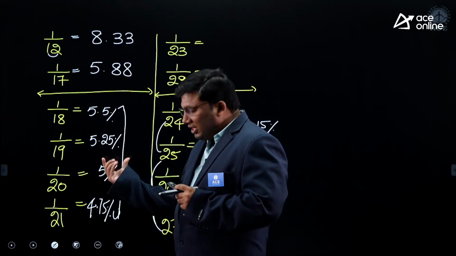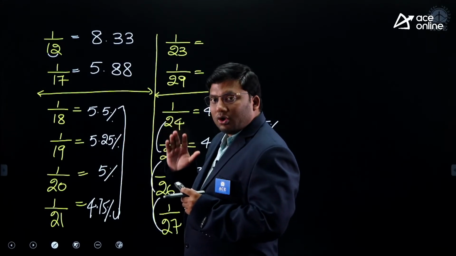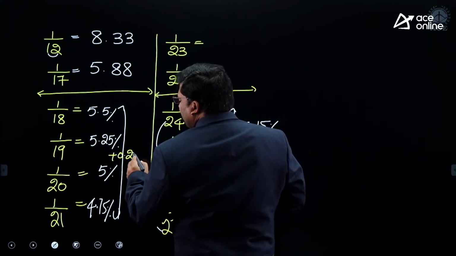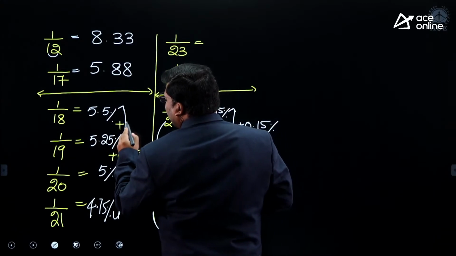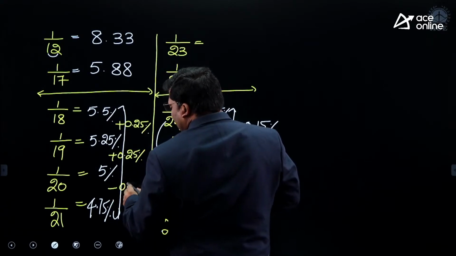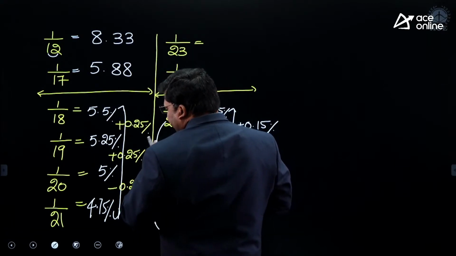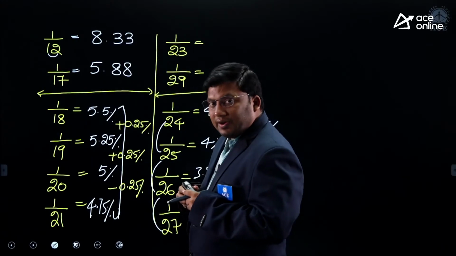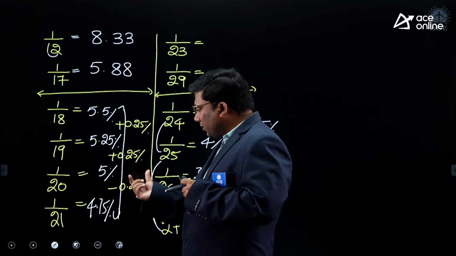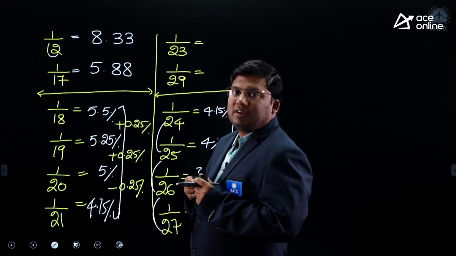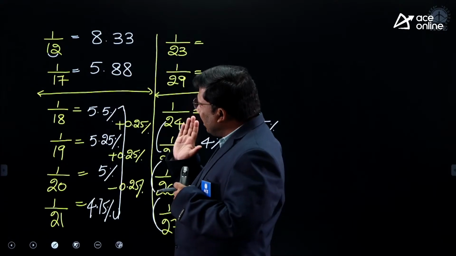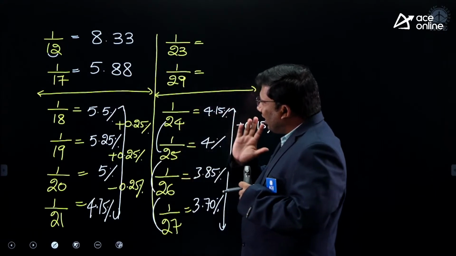1 by 20 is 5%, and the others go together with a deviation of 0.25. This is plus 0.25%, here also plus 0.25%, and here it is minus 0.25%. All four go together with a deviation of 0.25%. Is the idea clear? 18, 19, 20, 21, 12 and 17.